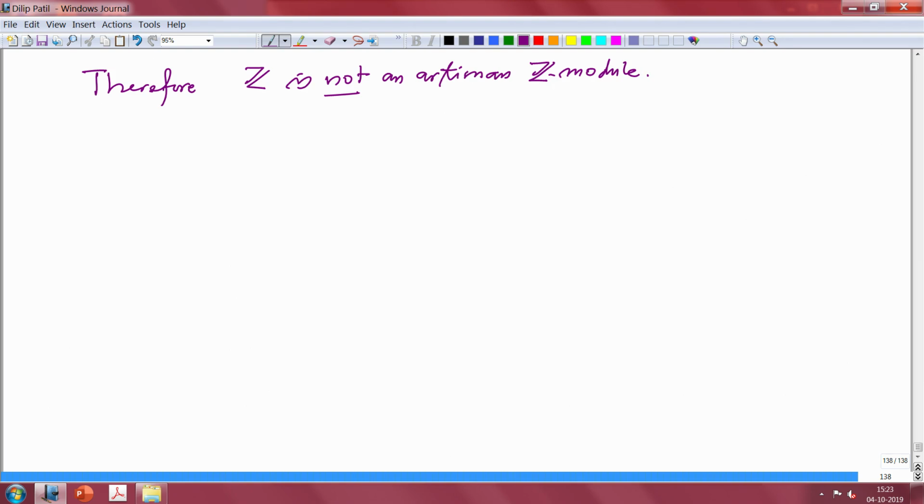Now I want to show that it is Noetherian. That means each ascending chain becomes stationary. How do you get an ascending chain? You start with 0, and then you want a submodule of Z, but submodules of Z are precisely the ideals, and we know all ideals in Z are principal.